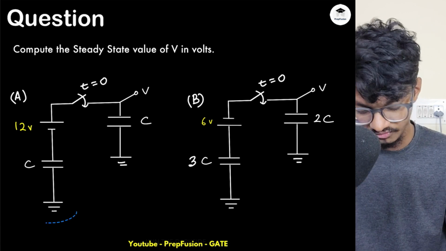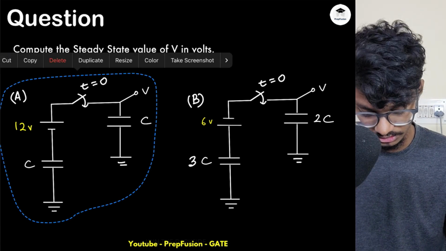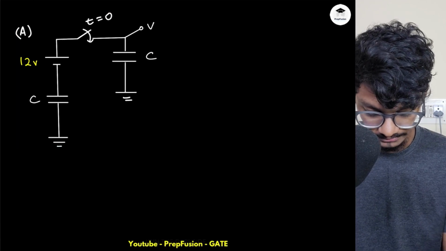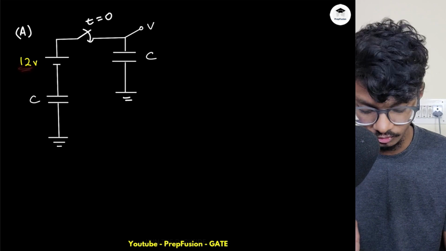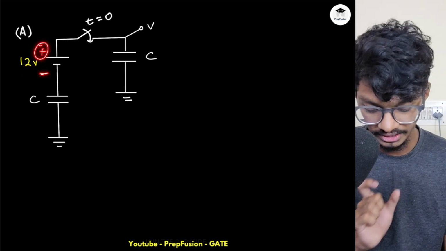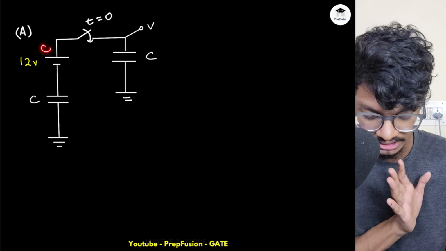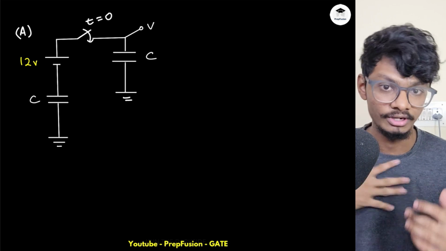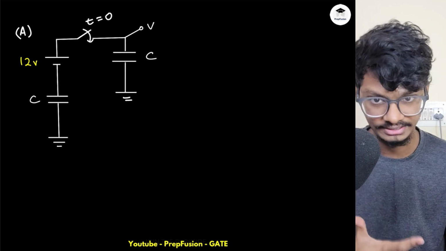First of all, I will assume a few notations. First things first, this is 12 volt. How do you write 12 volt? Like this, plus minus. So I will write this as plus. Here I will assume that I have a positive charge, and here I will assume a negative charge. The notation is quite opposite, but I will assume like this only. That is what I will assume.